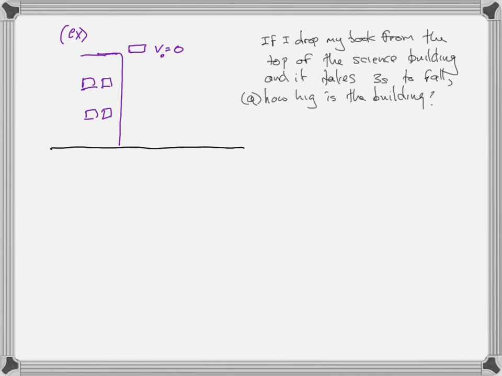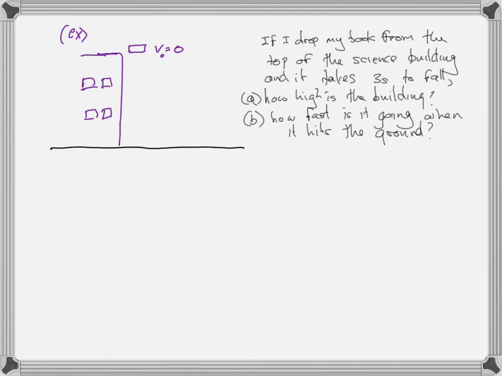And in addition, let's ask the question, how fast is it going when it hits the ground? So before we attack this problem through our regular problem-solving methods, I do want to address this: how fast is it going when it hits the ground? What does that mean? Keep in mind that I did not ask how fast is it going after it hits the ground. How fast is it going after it hits the ground? Anybody? Okay, so it's after it hits the ground, it's not going, it's stopped, right? It came to a stop. So what do we mean by how fast it's going when it hits the ground? What we mean is the instant it hits the ground, or the instant before it hits the ground.